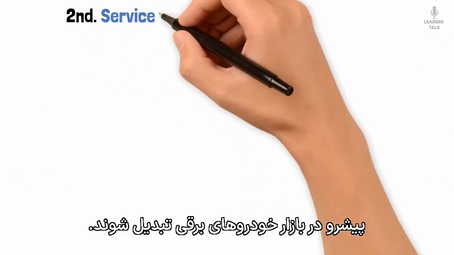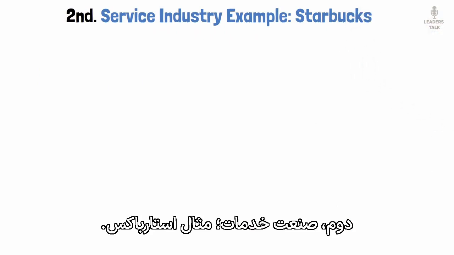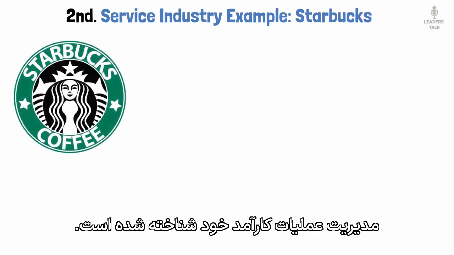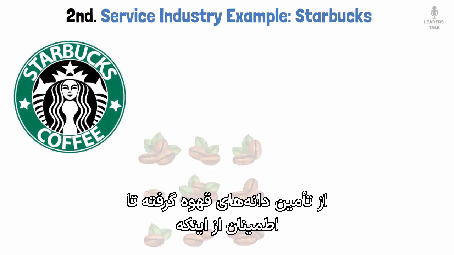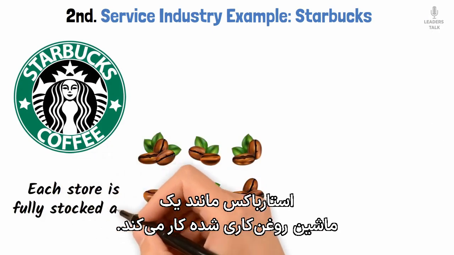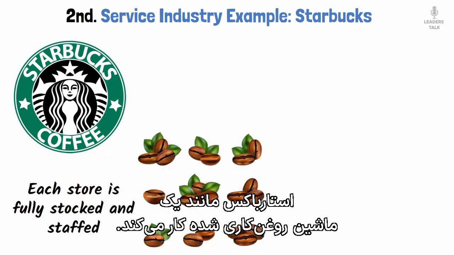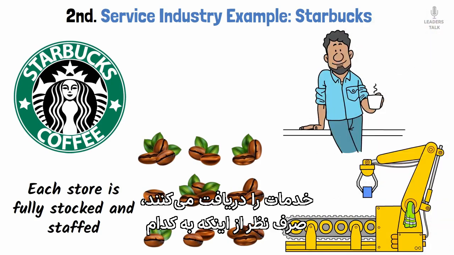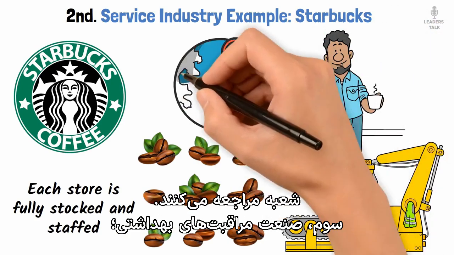Second, service industry. Example, Starbucks. In the service industry, Starbucks is known for its efficient operations management, from sourcing coffee beans to ensuring that each store is fully stocked and staffed. Starbucks runs like a well-oiled machine. Their operations are designed to ensure that customers get the same quality service no matter which location they visit.